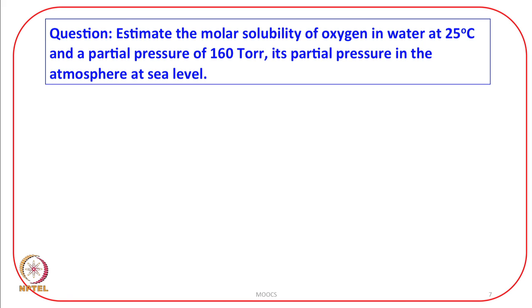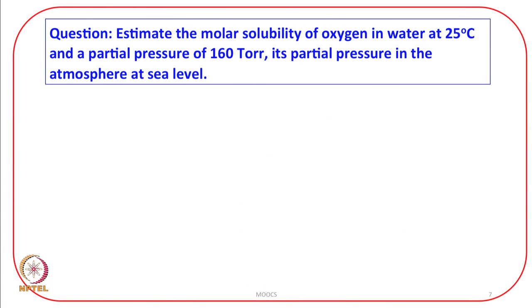Now, let us discuss an application of what we have covered. Estimate the molar solubility of oxygen in water at 25 degrees Celsius and a partial pressure of 160 torr. Its partial pressure in the atmosphere at sea level. How do we approach this question?